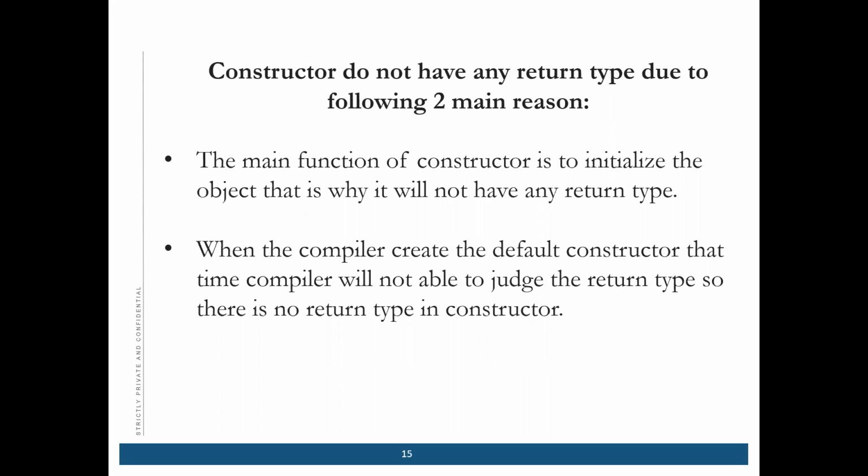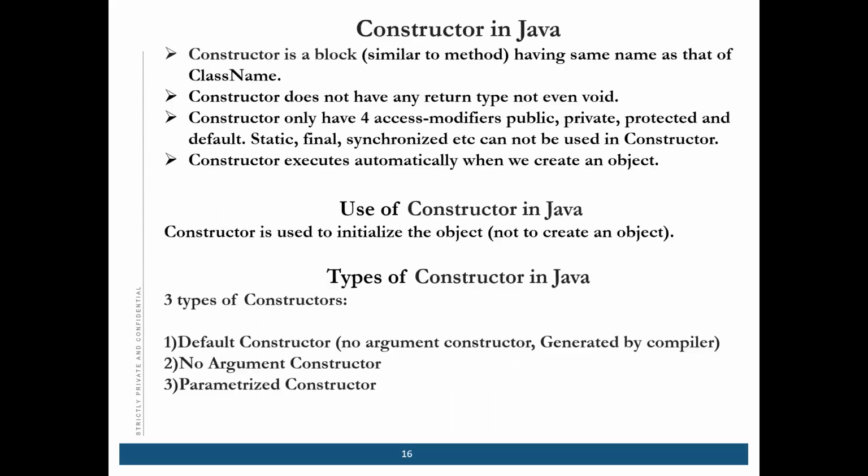So the compiler won't be able to know. So there is no concept of return type. To make it simple for the compiler, there is no return type in the constructor. Is that clear? These are the two simple reasons why there is no return type in the constructor.